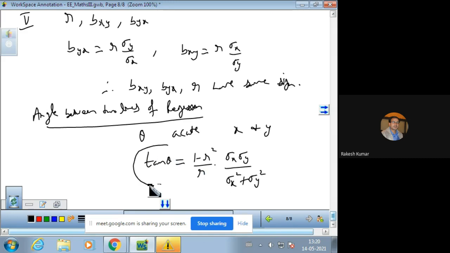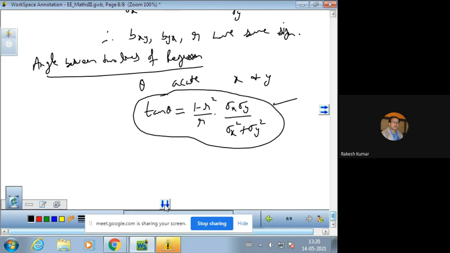So this is the formula for calculating the angle between two regression lines. R is the correlation coefficient, sigma x is the standard deviation of the data values x, and sigma y is the standard deviation of the data values y.